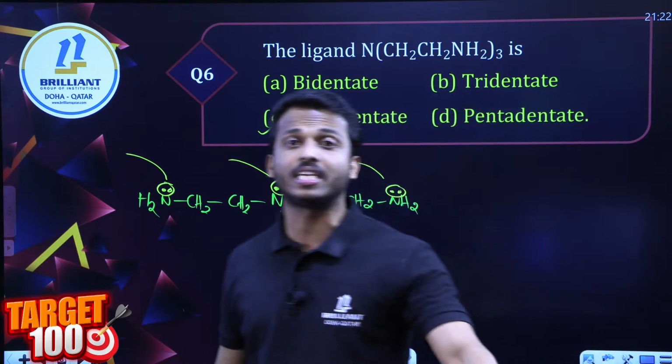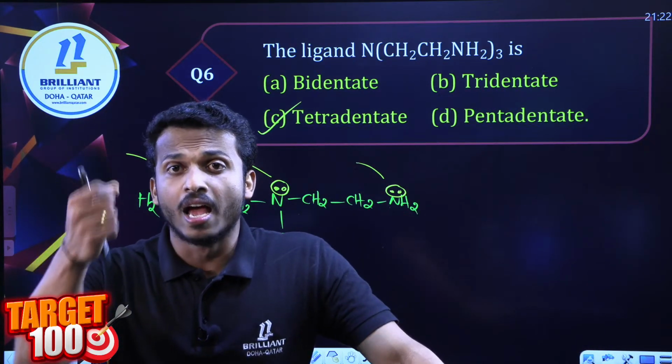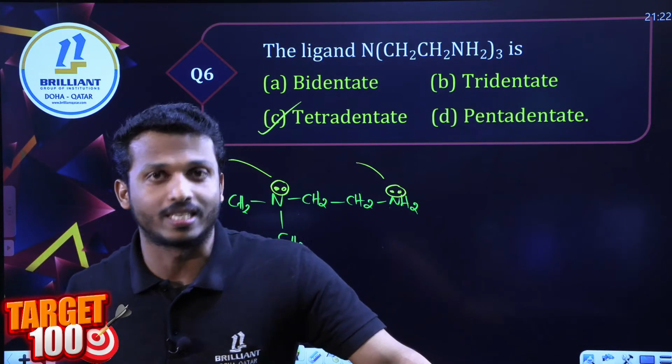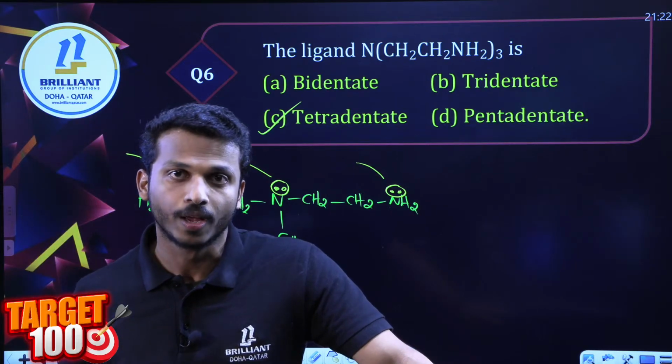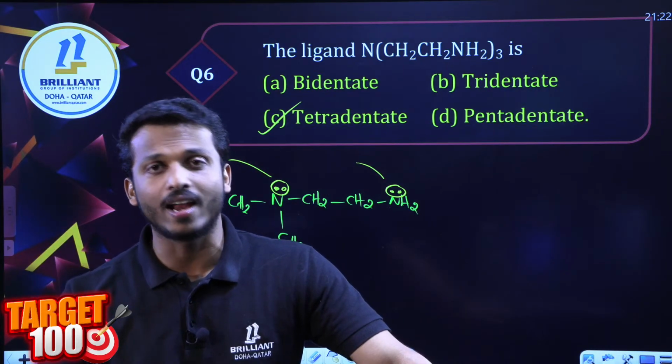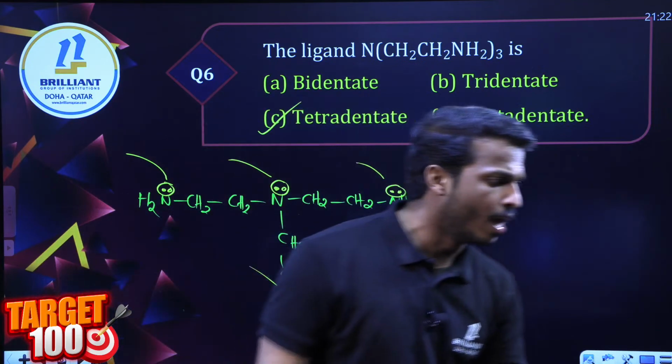What do you mean by denticity? It is a type of descriptive question for the exam. What do you mean by denticity of a ligand? It's the number of donor atoms. So the denticity of this ligand is 4, a tetradentate ligand. Right.